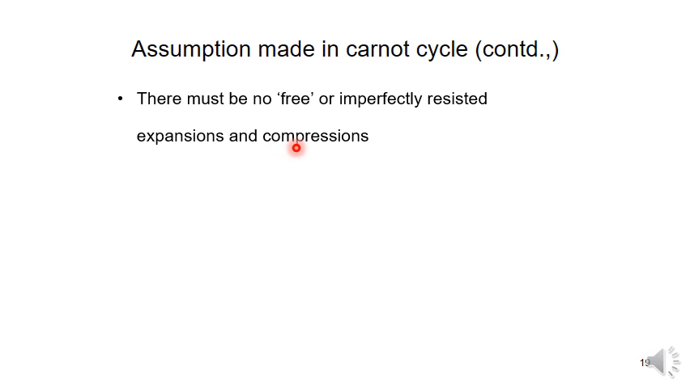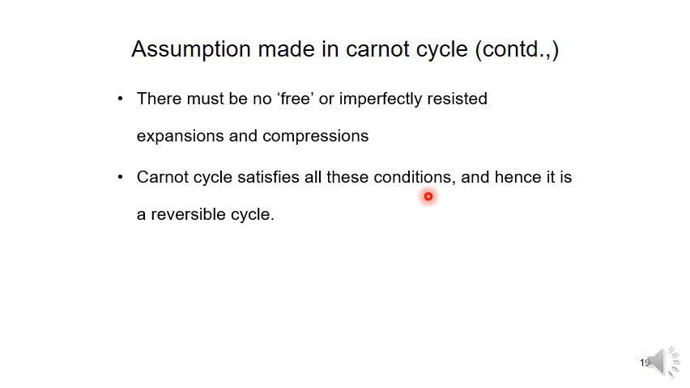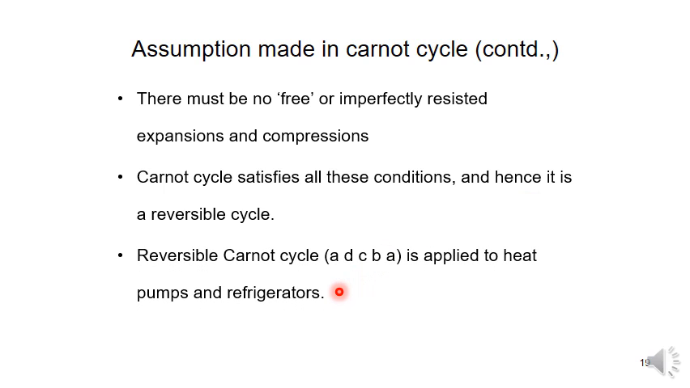So, these are the conditions of the reversible cycle, and those are all the assumptions of the Carnot cycle. The Carnot cycle satisfies all these conditions, hence it is a reversible cycle. So the reversible Carnot cycle A to B, B to C, C to D, D to A, is applied to heat pumps and refrigerators.